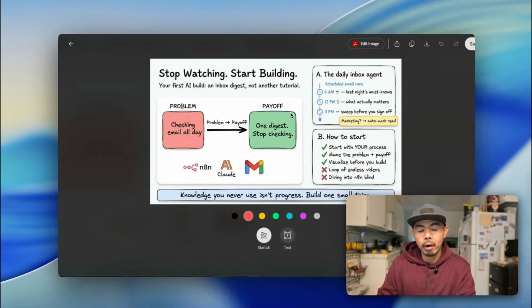So problem, payoff, right? What is the problem that you're trying to solve and what is the payoff that you're trying to achieve? And the in-between here, that is the AI solution. That is your automation. That is your agent, right?